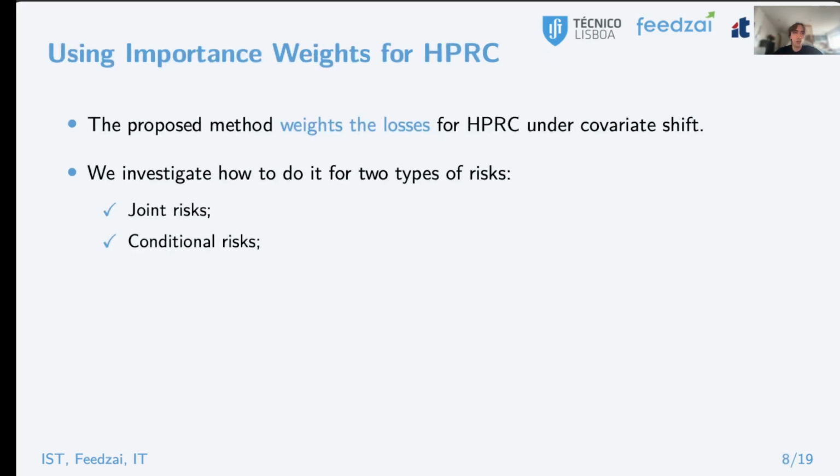To solve this problem, our method proposes weighting the losses prior to the computation of p-values, and in subsequent slides we'll show how to do it for two different classes of risks, first for joint risks and then for conditional risks.